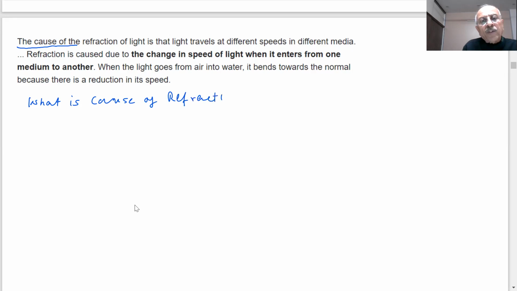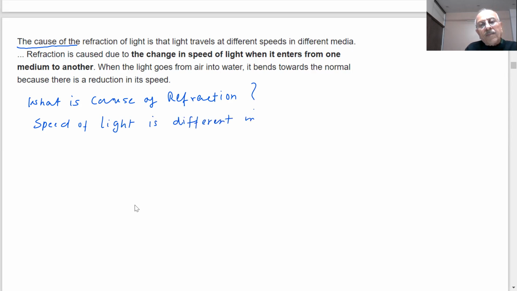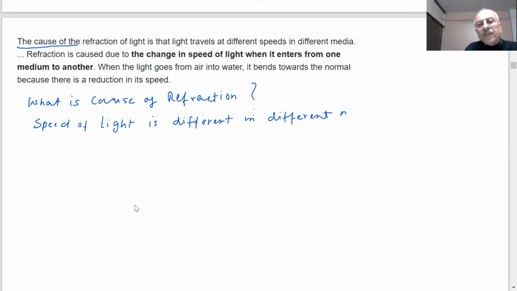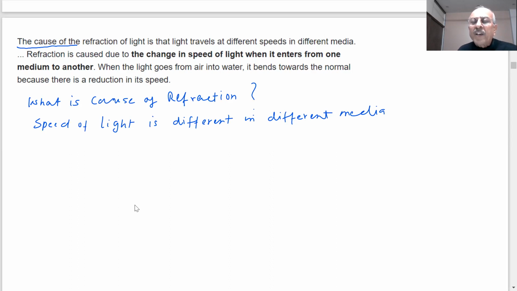This is an important question for us. Refraction of light happens because light travels at different speeds in different media. You are saying the speed of light is different in different media. What will happen? Will the speed be more in a denser medium or in a rare medium? Tell me, students.